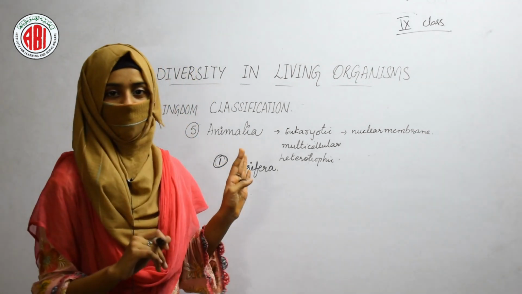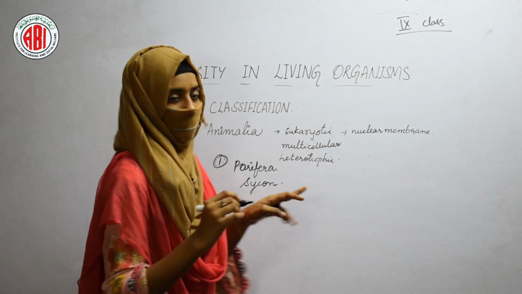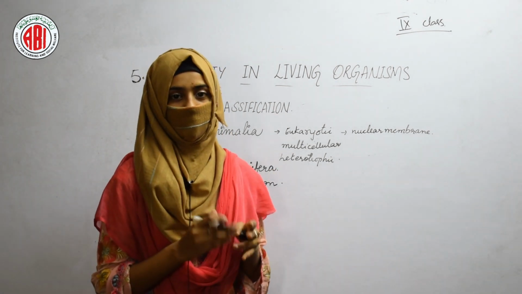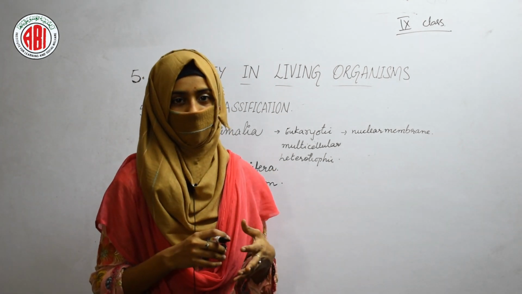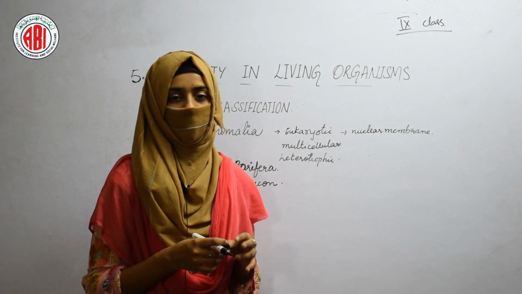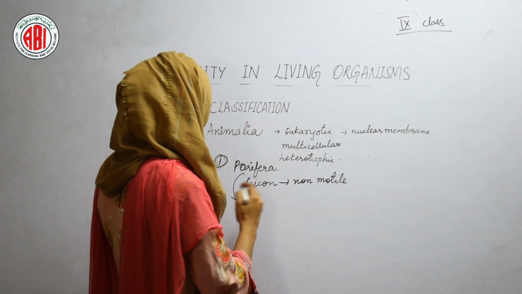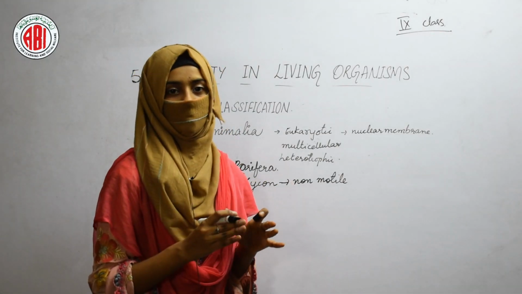In this phylum of the animal kingdom, some simple animals are included. For example, Sycon. When we look at the body of the Sycon, different features are present, like they are non-motile, they cannot move from one place to another place, so they are called non-motile animals. And the word Porifera stands for organisms with holes.